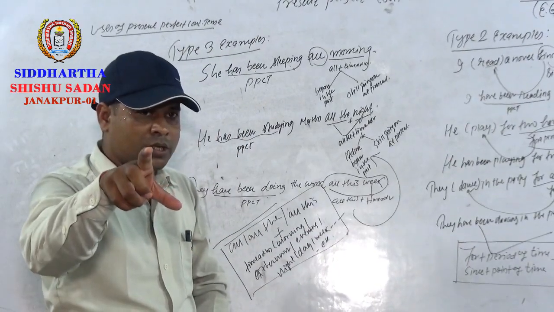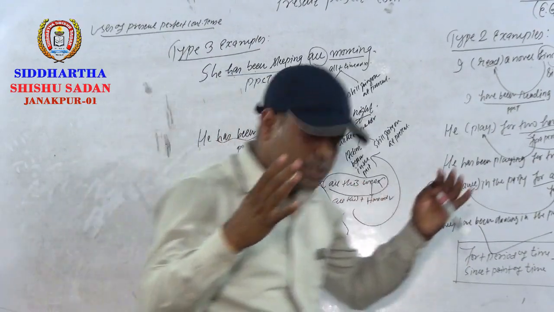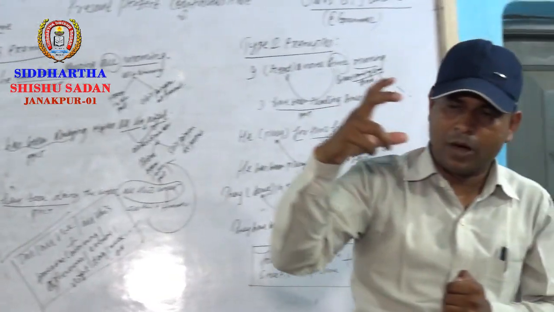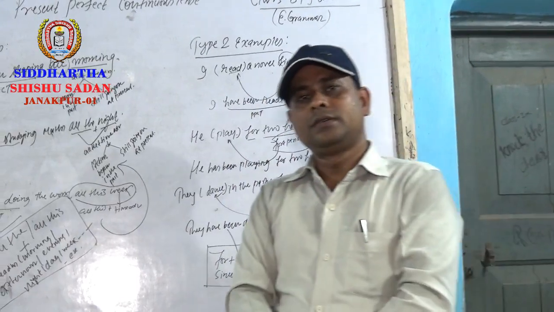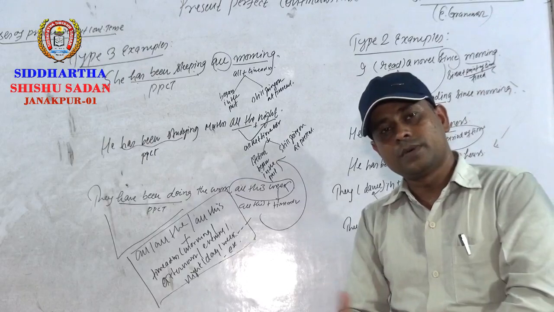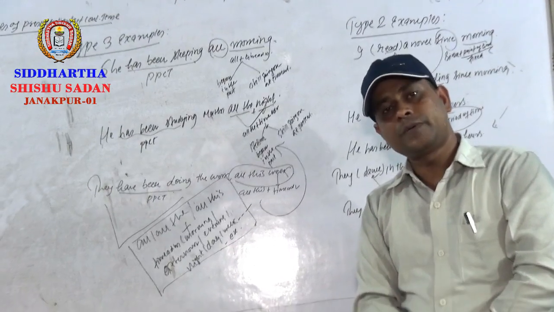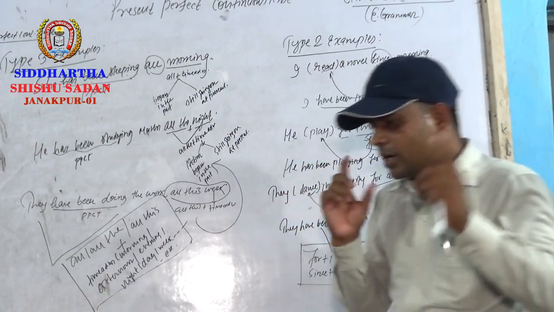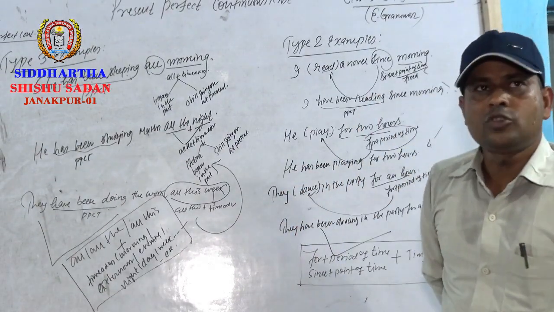We have now successfully completed all the four divisions of present tense. We talked about simple present, present continuous, present perfect, and present perfect continuous tense. So at last I would like to give you some questions to practice at home.